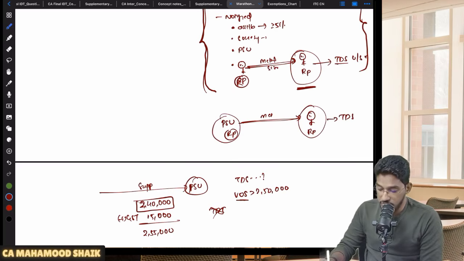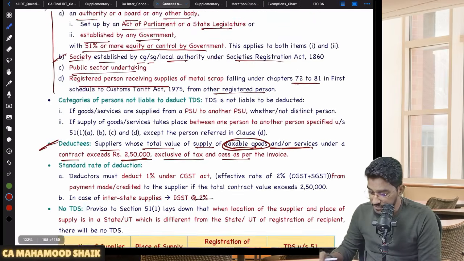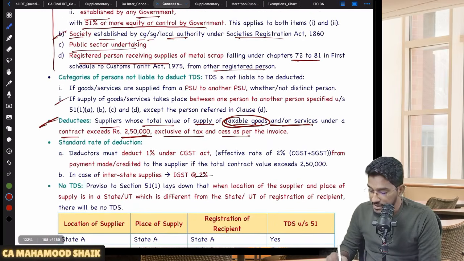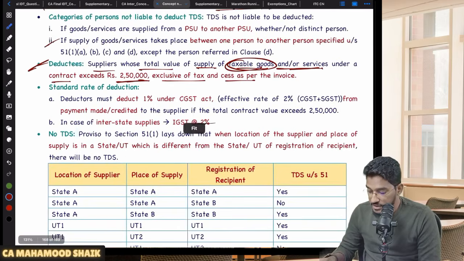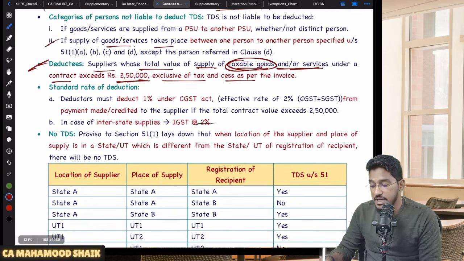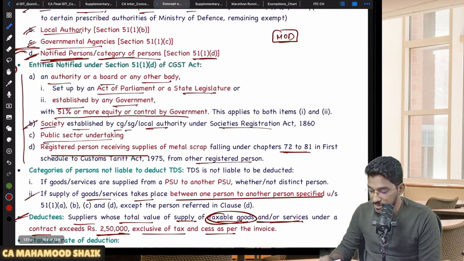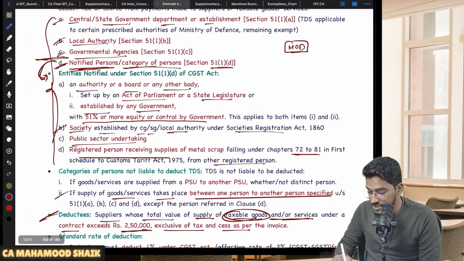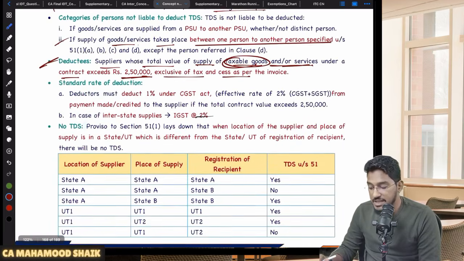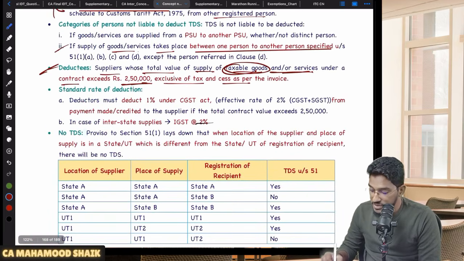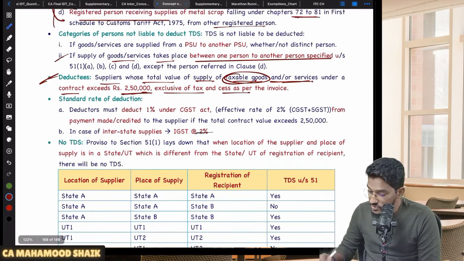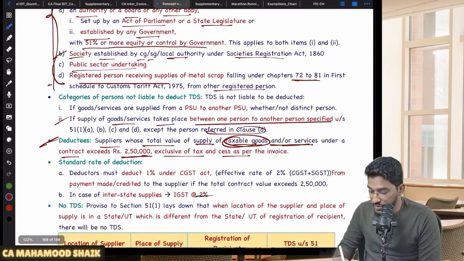So the point which I want to say here is this one. The supply of goods or services, if it is taking place from one specified person to another specified person, among these people only, then TDS is not required to be deducted, excluding the last one. Except the person referred to here. So except this person.